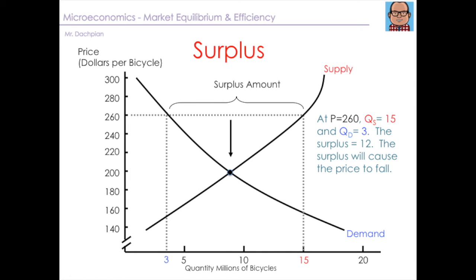At a price of $260, we see that the quantity supplied is 15 and the quantity demanded is 3, thus resulting in a surplus of 12 bikes. The surplus will eventually cause the price to fall. At a price of $260, producers are willing and able to produce 15 bicycles, but at a high price of $260, consumers are only willing and able to purchase 3 bicycles.